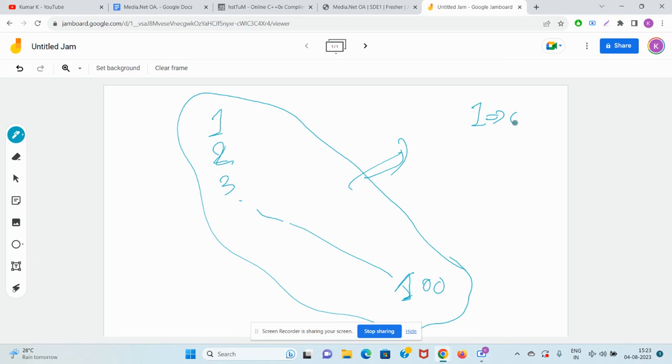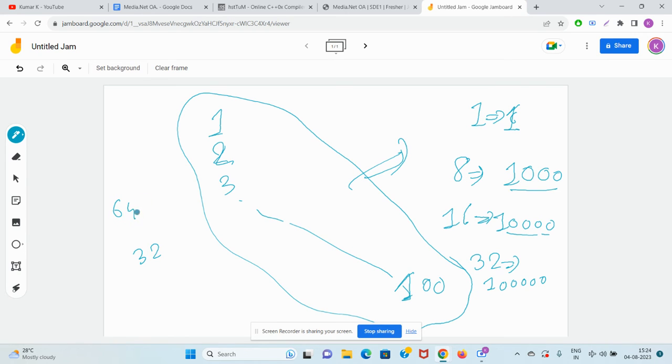So 1 looks like this. Okay, 8 looks like this. Okay, 16 looks like there are 4 zeros. Okay, similarly 32, if you go to 32, 1, 2, 3, 4. So let me write, there are 5 zeros, guys. Okay, 1, 2, 3, 4, 5. And similarly, if you do 32 into 2, 64. 64 looks like this, 1, and then there are 6 zeros. Okay, and if you do double 64, 128, it looks like 1 and there are 7 zeros.